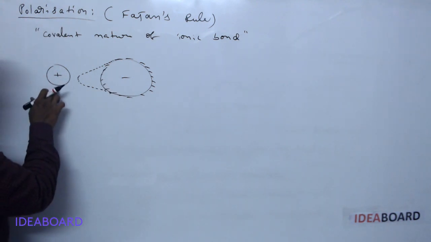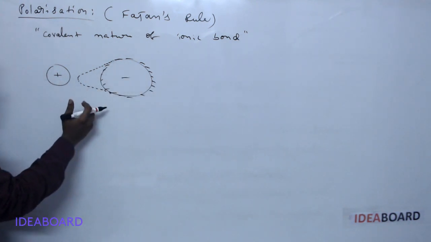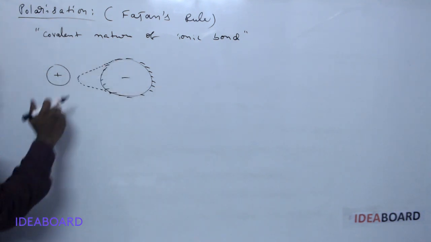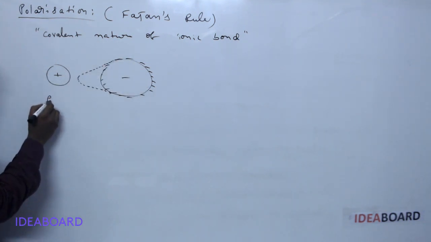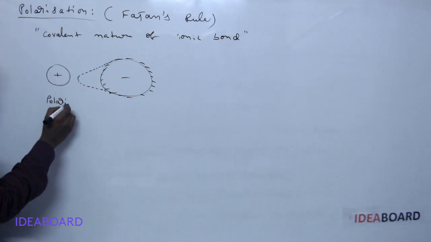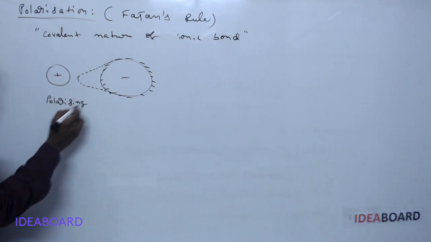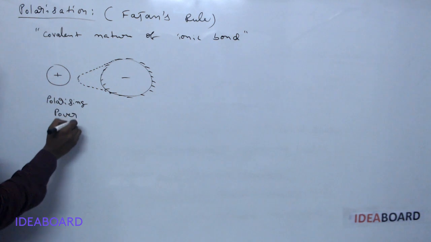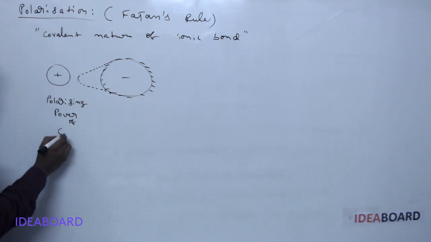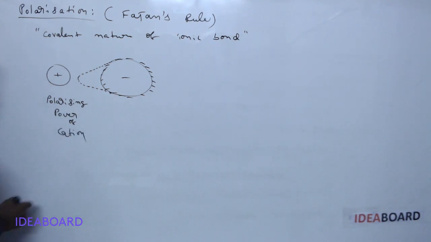And here the cation is attracting the negative charge or electron cloud of the anion, that is also called polarizing power. It is called the polarizing power of the cation.